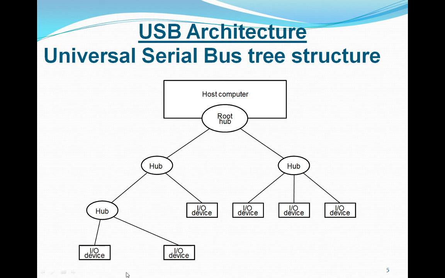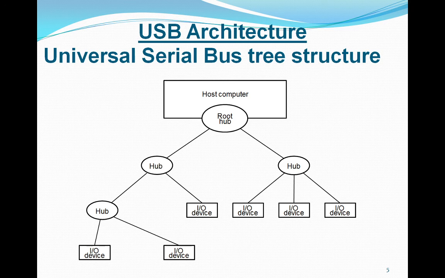As you can see, the devices are connected to this host computer through a point-to-point serial link, and each hub has a number of ports. As you can see, each hub has a number of ports. For example, this hub has two ports, this has two ports, something like that, right? So each hub has a number of ports where the devices may be connected, including other hubs.